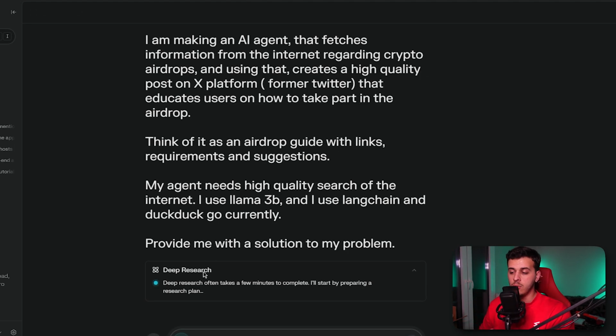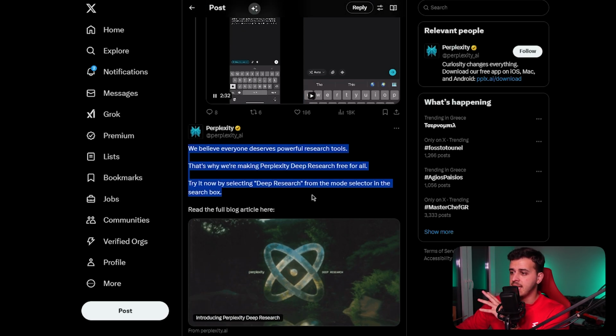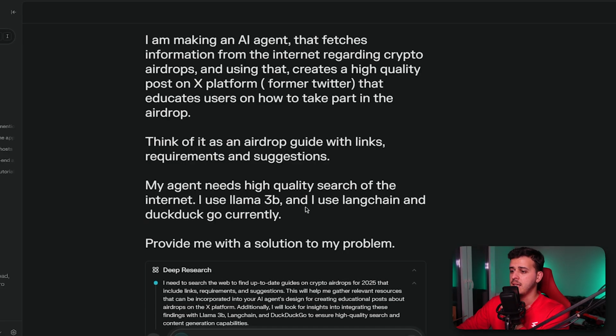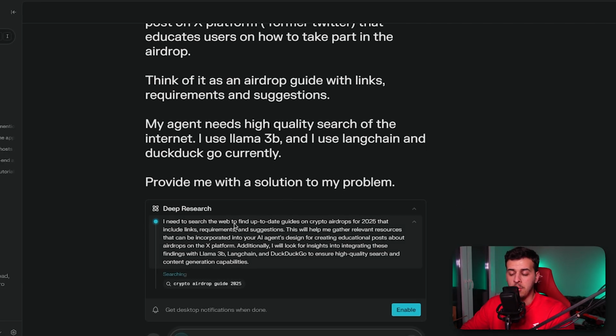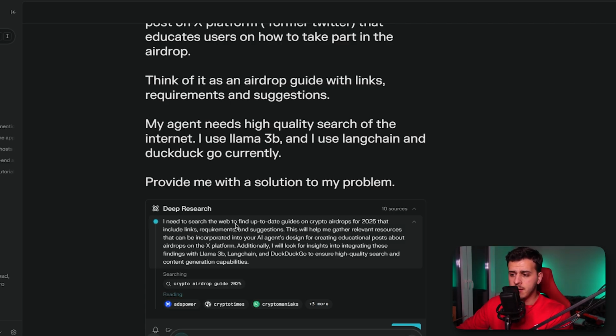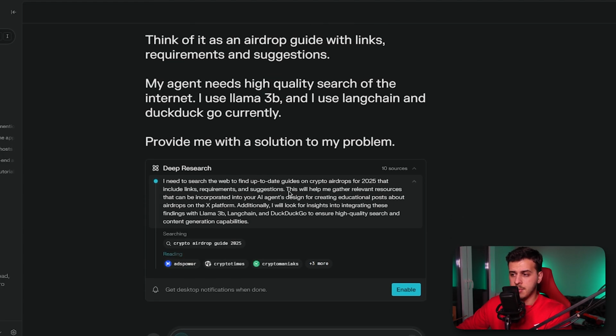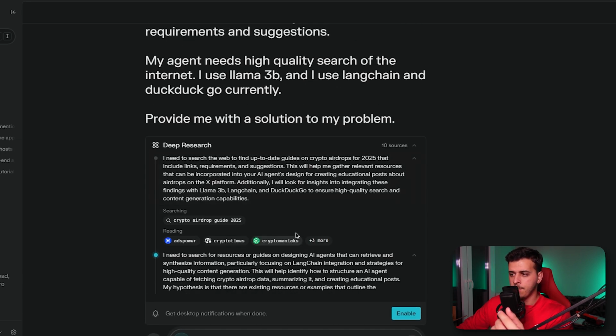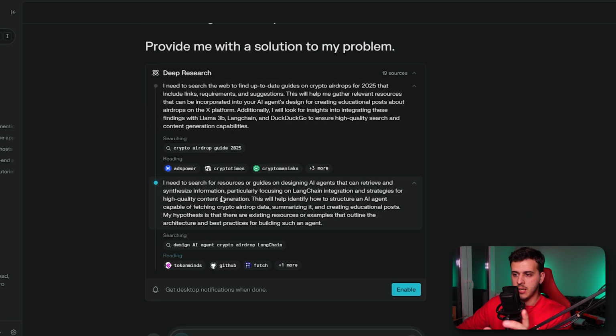So we're going to use deep research for that. This is such an exciting update. And again, the use case for which I'm using it right now may not be correct. It may be wrong. But what I really like is that it also shows us the thought process. So I need to search the web to find up-to-date guides on crypto airdrops that include link requirement suggestion, relevant information incorporated in AI agent design for creating. Okay, this is nice. It tries to understand the problem, the requirements. It also takes our input and sees how it can merge everything.